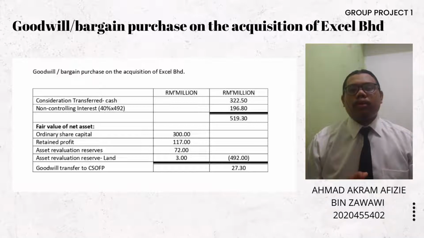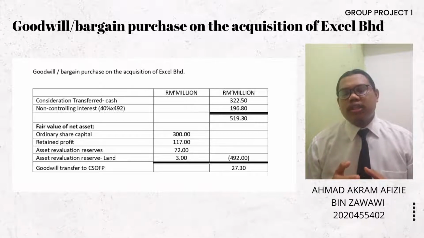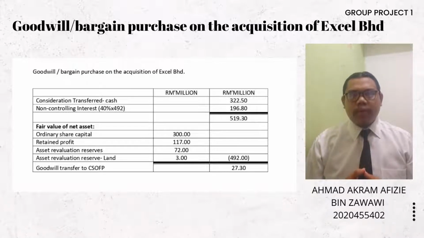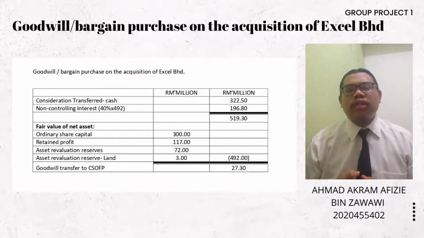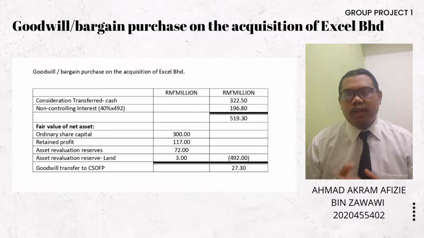So first is the consideration transferred for the acquisition in Asal Berhad, which is in cash, 322.50 million. To find the non-controlling interest value, we have to find the fair value of the net assets first.